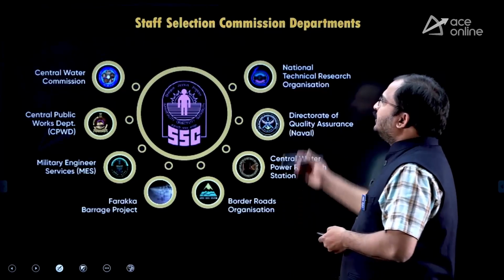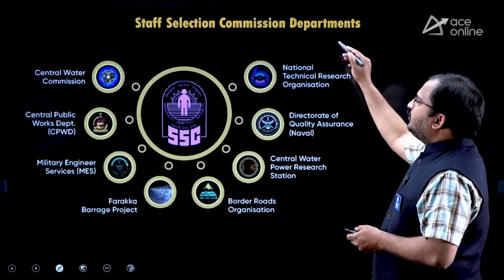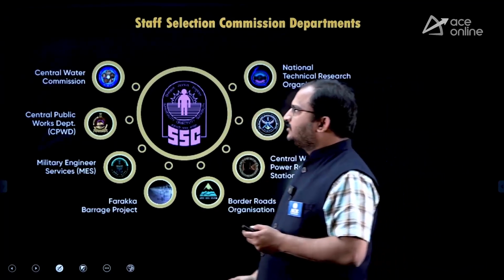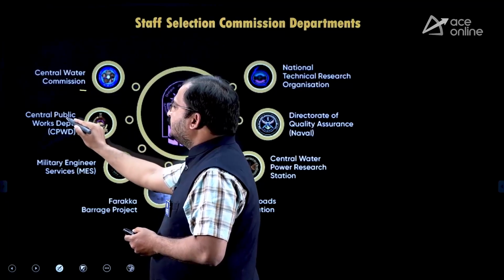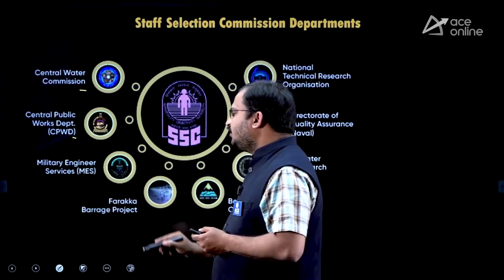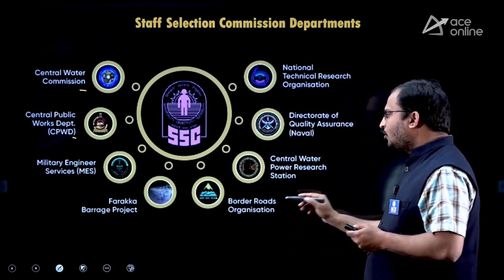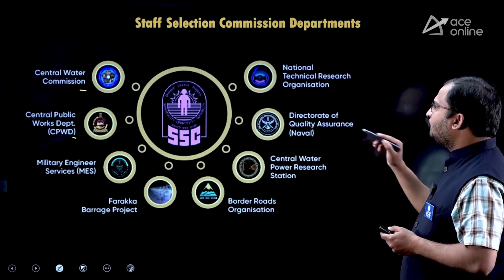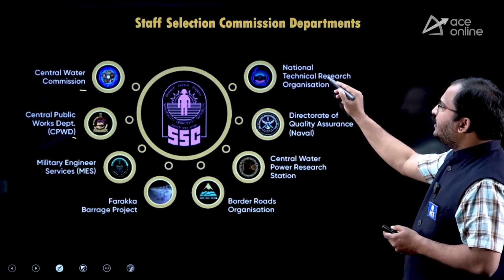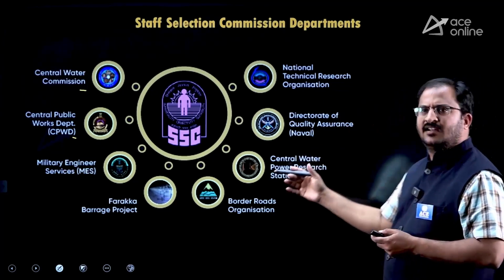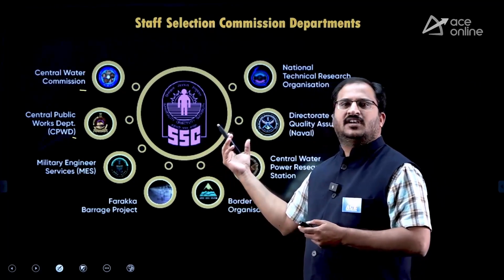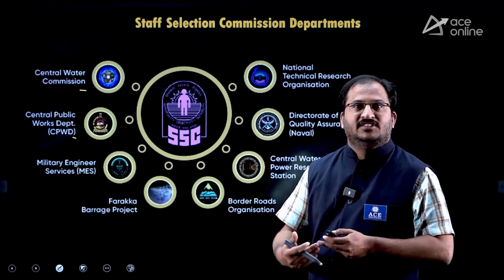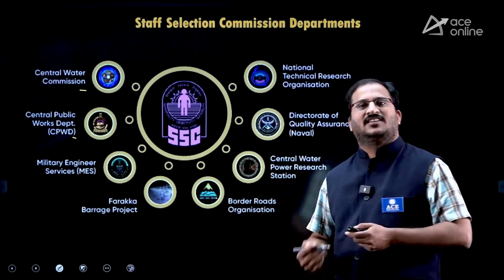Now, coming to the departments of Staff Selection Commission, usually there will be so many departments under Staff Selection Commission. Here are some of them: Central Water Commission, Central Public Works Department, Military Engineering Services, Farakka Barrage Project, Border Roads Organization, Central Water Power Research Station, Directorate of Quality Assurance, Naval and National Technical Research Organization. These are a few organizations which are taking candidates as junior engineers in their departments through the Staff Selection Commission Junior